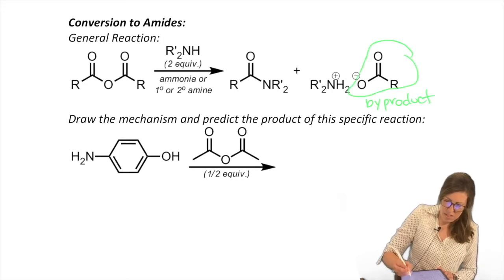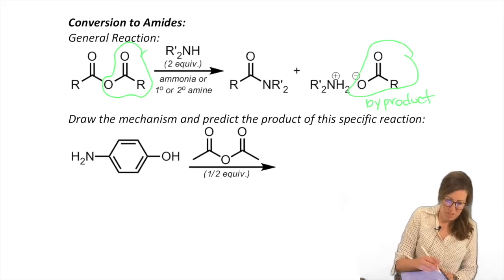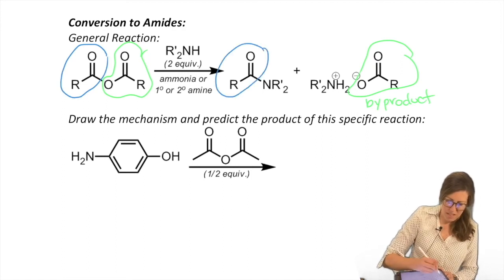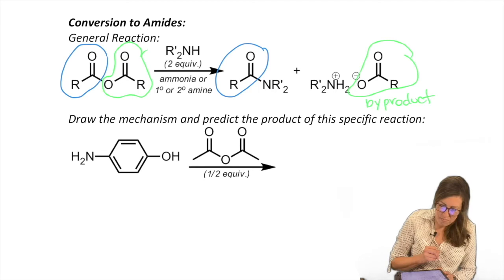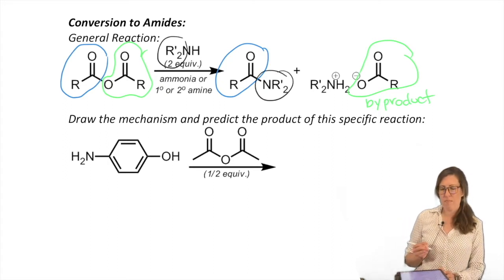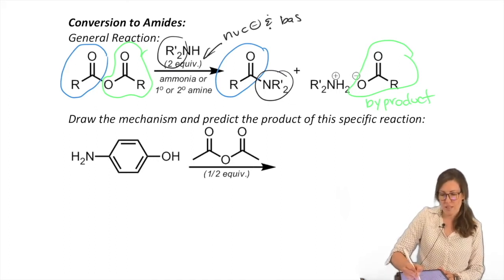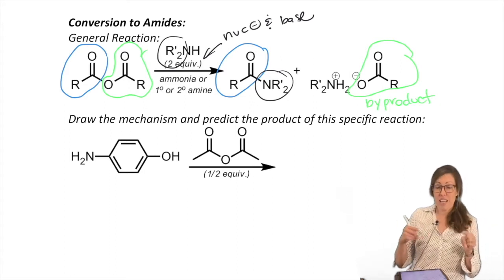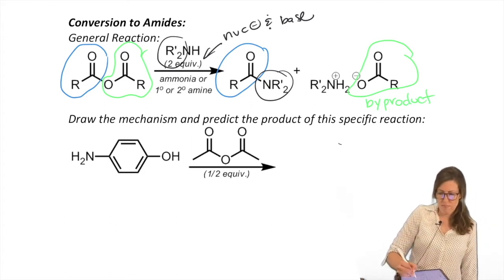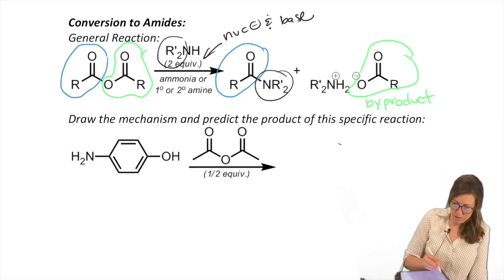Here it is. It comes from this guy. All right, but we get to keep the other piece. That's from here. And then the amine, we have NR2. That came from here. Now notice there's two equivalents, so it can be a nucleophile, whenever you see that, and a base. So let's draw that out by analogy. Actually, I need to give myself a little more room. Move that over.